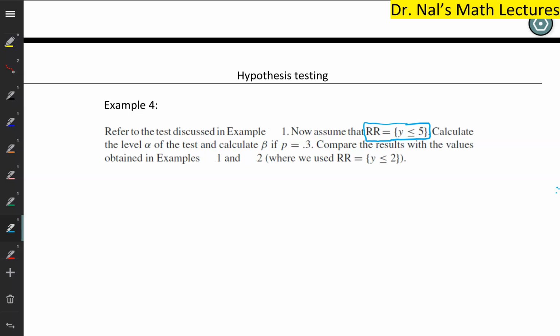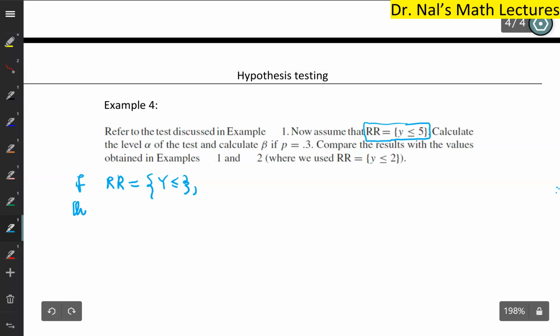Let me first go ahead and mention these. When the rejection region was such that y is less than or equal to 2, then I think we calculated alpha to be extremely small. The probability of committing a type 1 error is extremely small, but this comes at the expense of committing a huge type 2 error. And we were not happy with that.